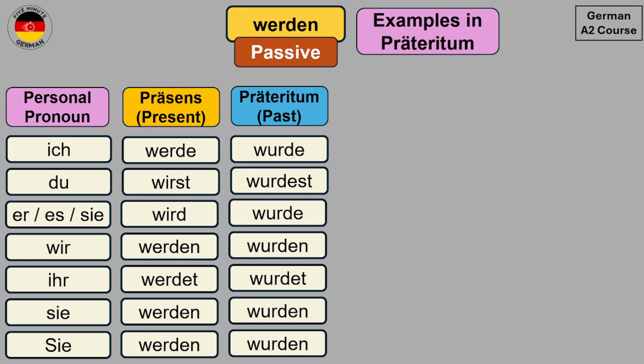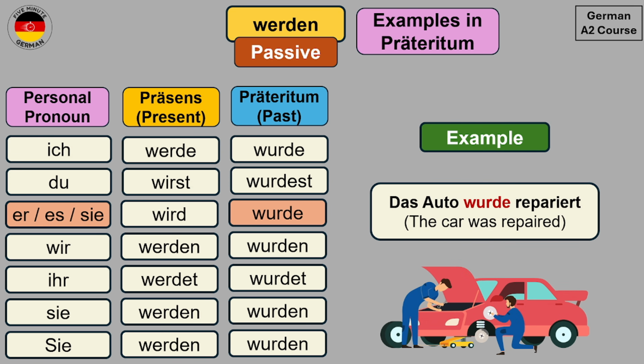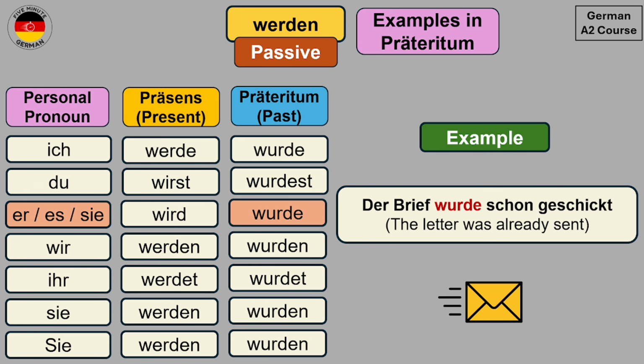Now let's take a look at some examples of passive in Präteritum. So an example can be Das Auto wurde repariert, which means the car was repaired. We don't know who repaired it, but we know that the car was repaired. Another example can be Der Brief wurde schon geschickt. The letter was already sent. Der Brief wurde schon geschickt. So this is also an example in the past. And we have used the third person singular conjugation of werden in the past, which is wurde.